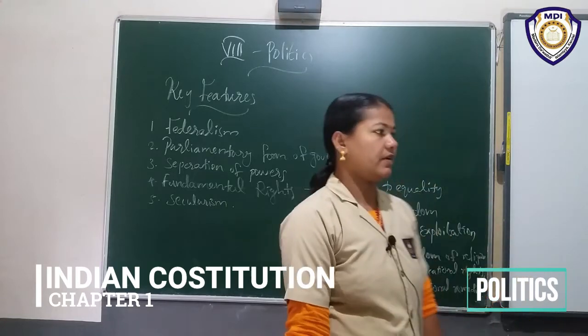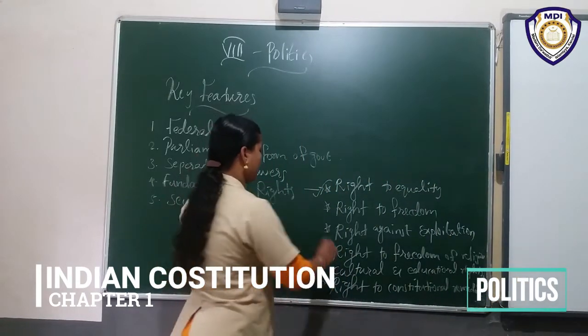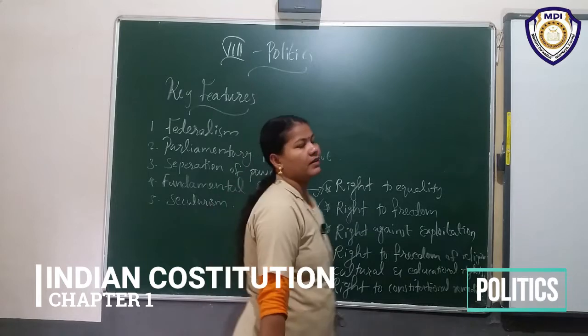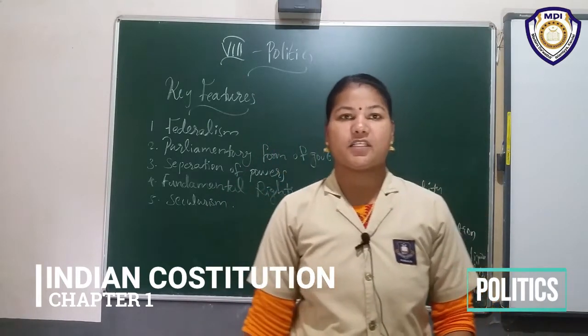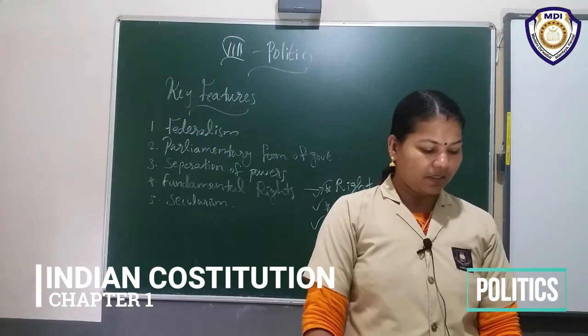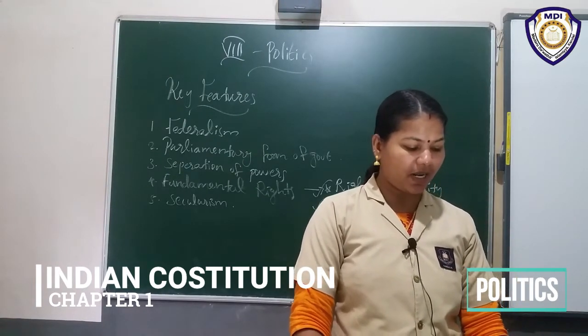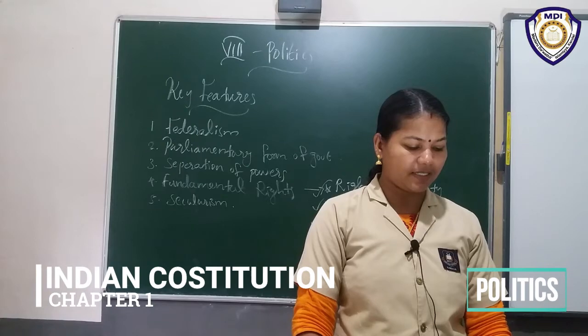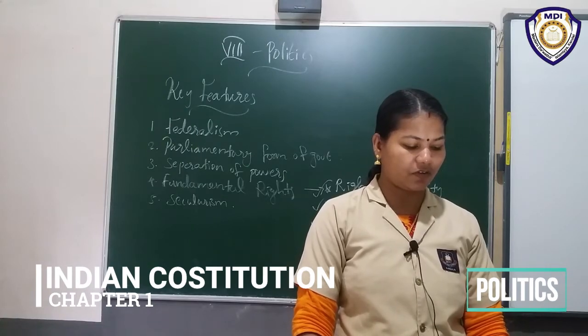Then next one, right against exploitation. Exploitation means ചൂഷണം ചെയ്യുക. Okay. Then the constitution prohibits human trafficking, forced labor and children working under 14 years of age.